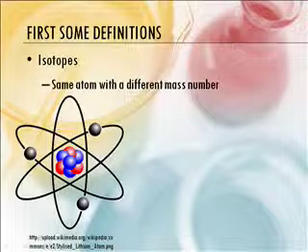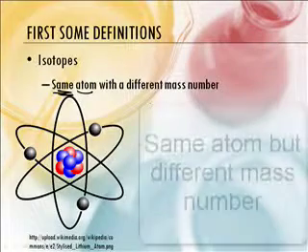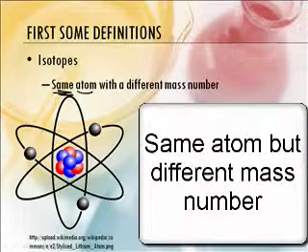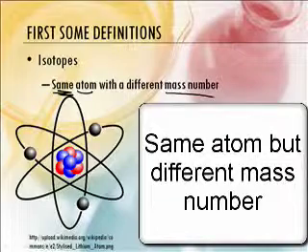Wait, there's that word, same. So that's the iso part. So we have the same atom with a different mass number. Same atom means it has the same number of protons, because a different number of protons makes it a different atom. That is correct.